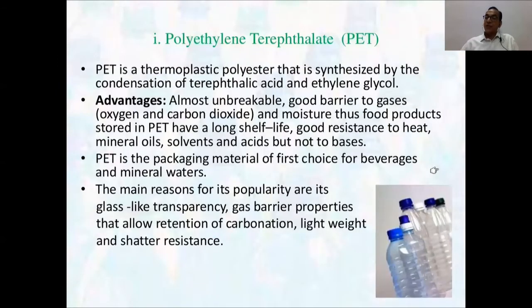PET is a thermoplastic polyester that is synthesized by condensation of terephthalic acid and ethylene glycol. Then advantages: almost unbreakable, good barrier to gases. PET is the packaging material of first choice for beverages and mineral waters.